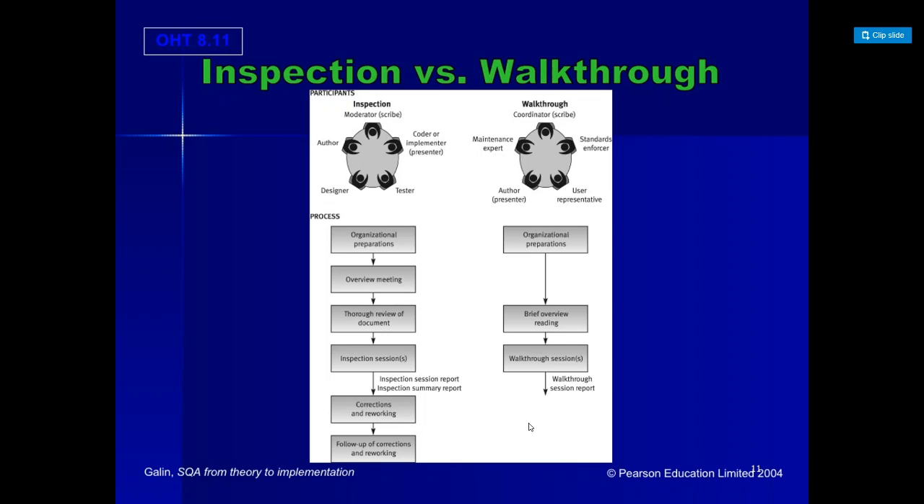In inspection, organizational preparations will be done. There will be an overview meeting before the inspection. Everybody should go through what work has been done, and they review the document. Then the inspection sessions happen, then whatever corrections or rework should be done, then follow-up, correction and rework again. Whereas here there will be organizational preparations and a brief overview reading. They will only look into it at the moment when they meet, and walkthrough sessions will be held. So this is the main difference.